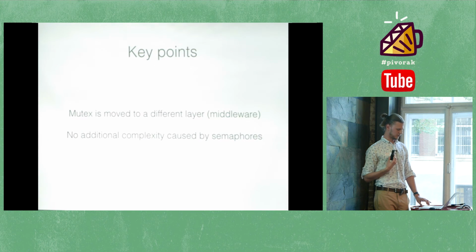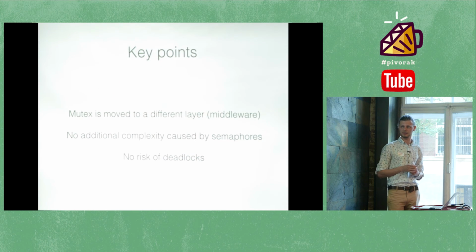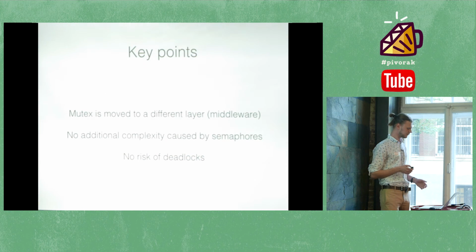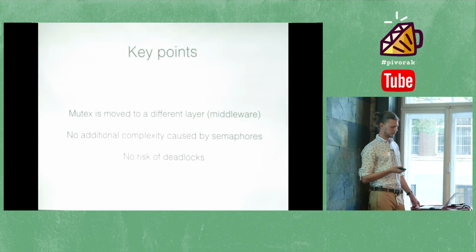Again, the second problem we already talked about is that we don't have additional complexity, and we don't have a risk of deadlocks. Even despite that, this risk is not really common, but we still don't have it. It's pretty cool. So basically, the point of actor is to gain the access to a shared record in a single-threaded manner. That's how it works.